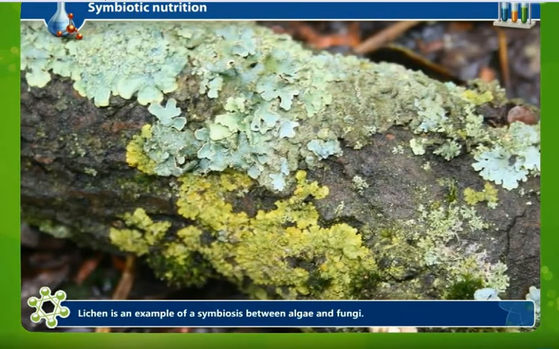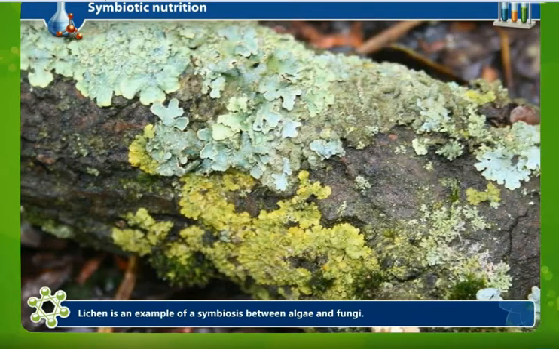Lichen is an example of a symbiosis between algae and fungi. We have seen algae and fungi show symbiotic nutrition, and lichen is an example. Fungi help in the supply of minerals and water, whereas algae provide food.